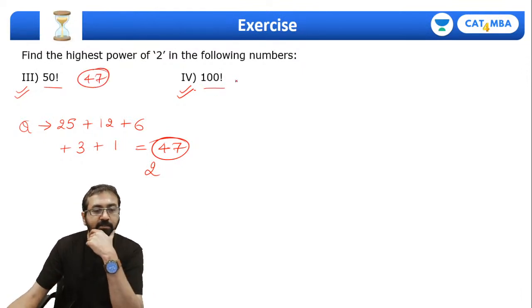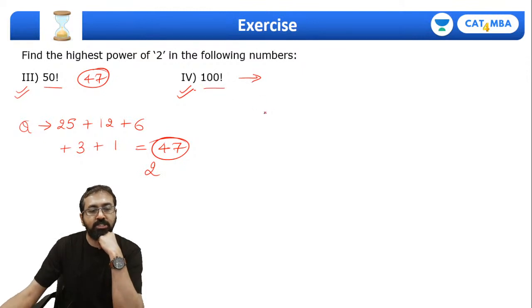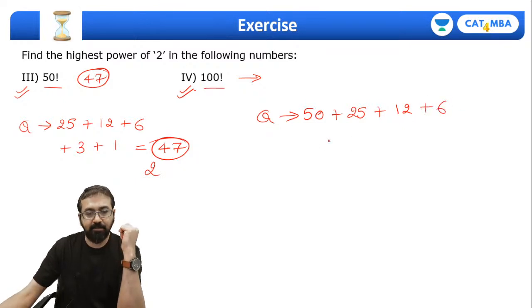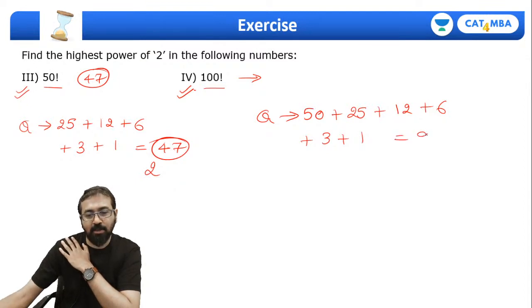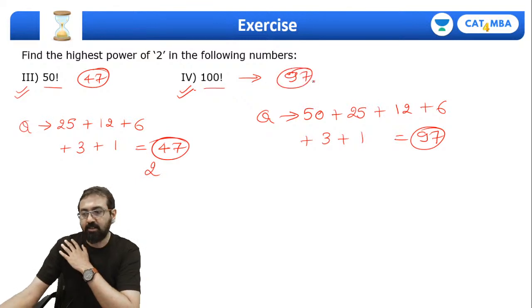Same way, tell me for 100 factorial quickly. What is the power of 2 in 100 factorial? Write down the quotients. 100 divided by 2, 50. 100 divided by 4, 25. 100 divided by 8, 12. 12 eights are 96. 100 divided by 16, 6. 100 divided by 32, 3. 100 divided by 64, 1. And 100 divided by 128, the quotient will become 0. So this will come out to be 97, right? So the power of 2 is 97.